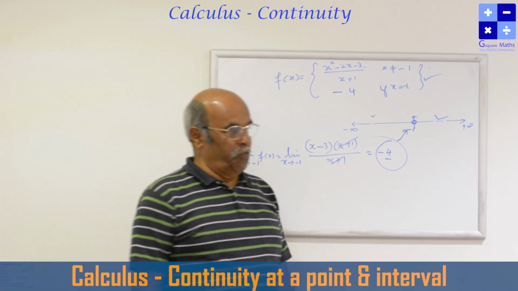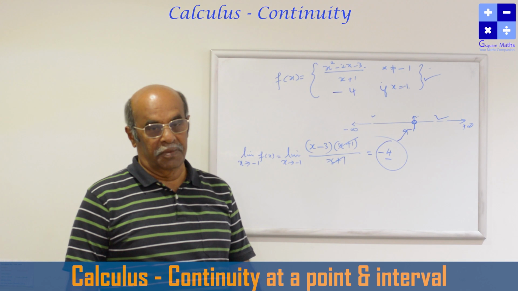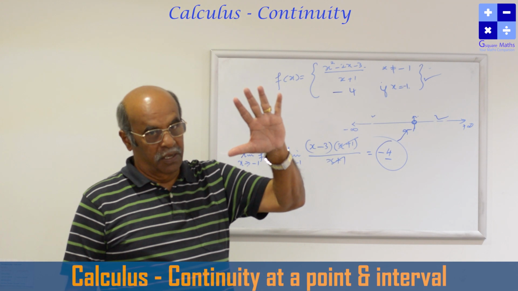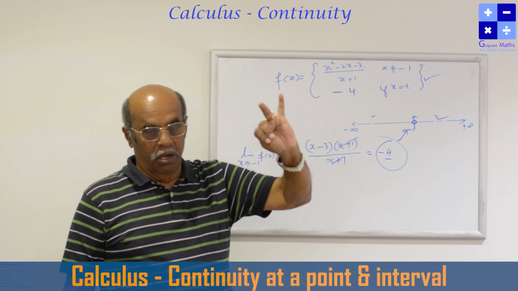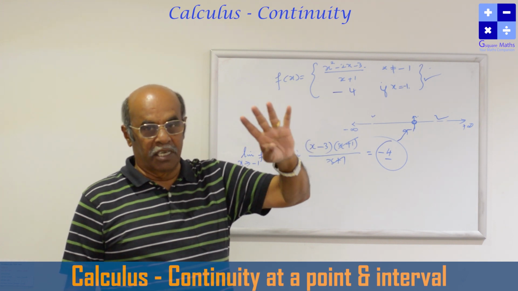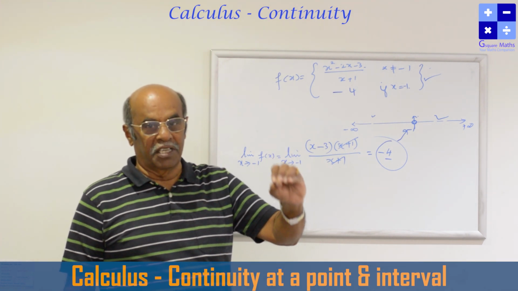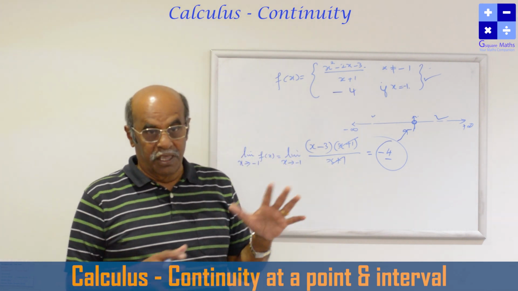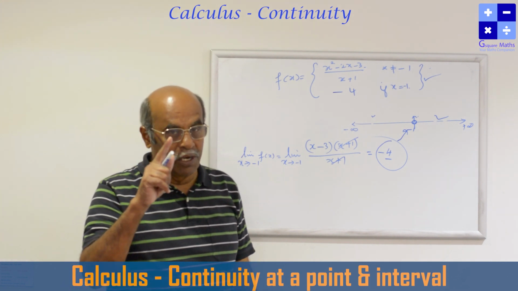Dear children, so far we discussed the continuity of a given function at a given point. For a function to be continuous at a given point, there are 5 conditions. The left hand limit should exist, the right hand limit should exist, both should be equal, the functional value should be defined, and the limit value should be equal to the functional value. That is, LHL equals RHL equals f of a. Then we can say that the function is defined at the point a and it is continuous at the point x equal to a. So far, in the examples you have seen, we discussed the continuity of a given function at a given particular point only.